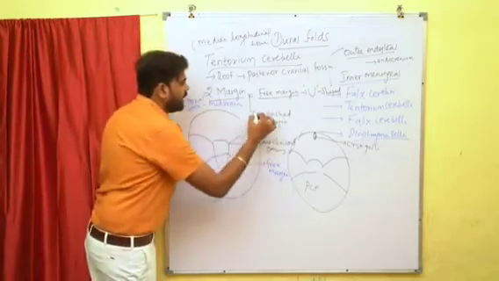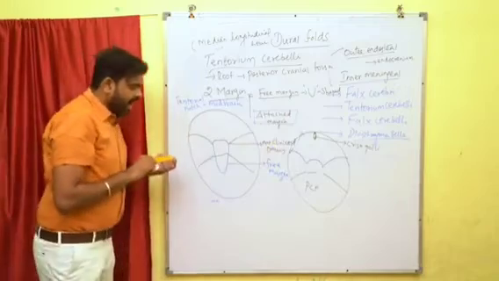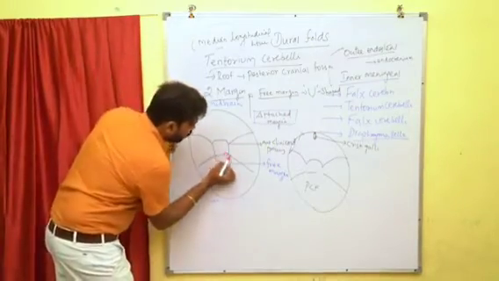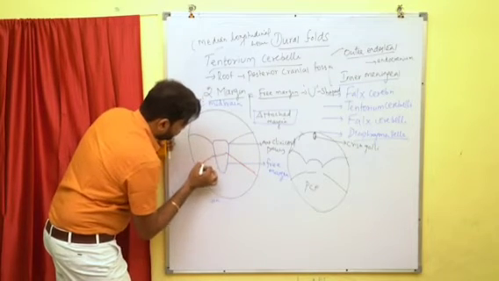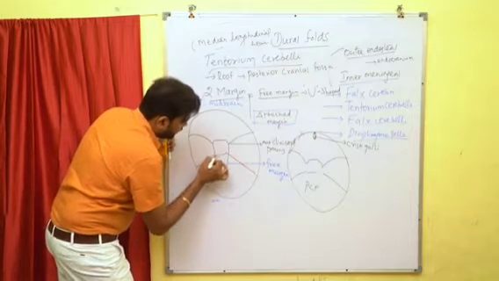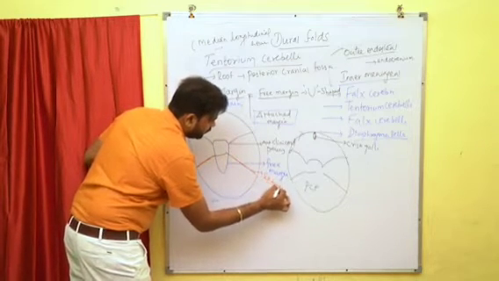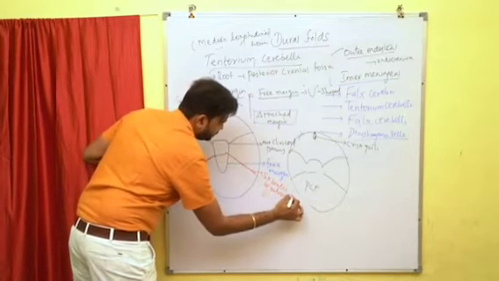And next we'll go for the attached margin. Anterolaterally, it is attached to the superior border of the petrous part of the temporal bone.